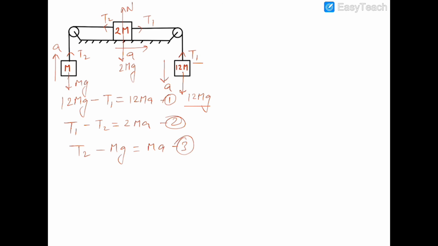This is the third equation. If we add up all these three equations, we can see that it is 12mg minus mg equal to 15ma. So a will be equal to 11g by 15.